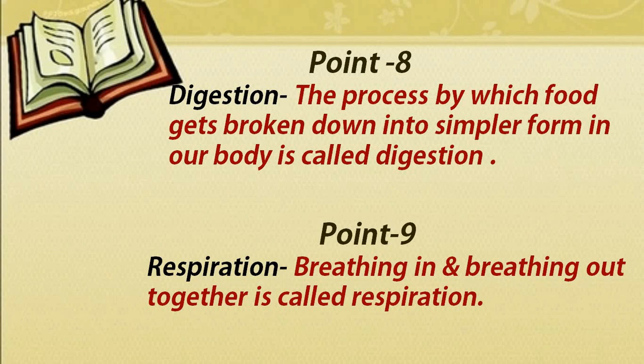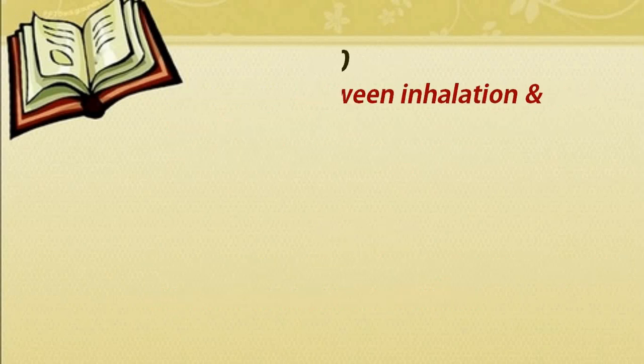So you will tell that breathing in and breathing out together is called the respiration. Breathing in means सांस अंदर लेना. When the oxygen goes inside from your nose, it goes to the lungs, and from lungs it goes to all parts of the body. And after that, the carbon dioxide present in each part of the body gets collected in the lungs. Then from the lungs, the carbon dioxide comes out from the nose, that is breathing out. So breathing in and breathing out together is called the respiration.